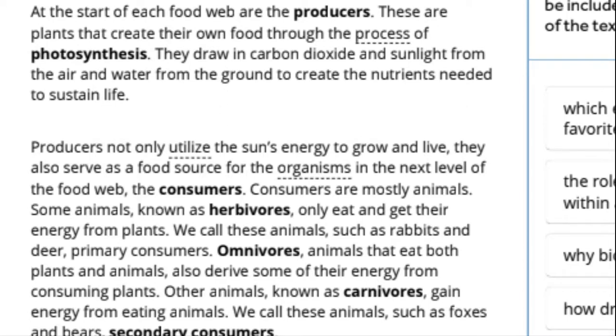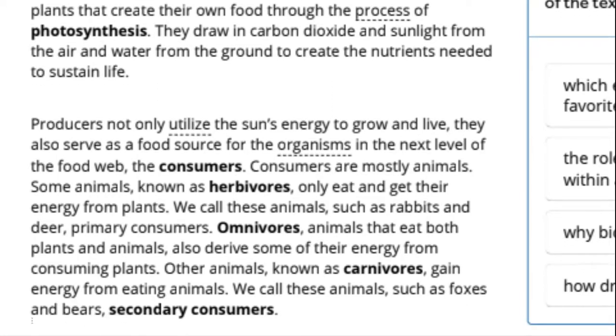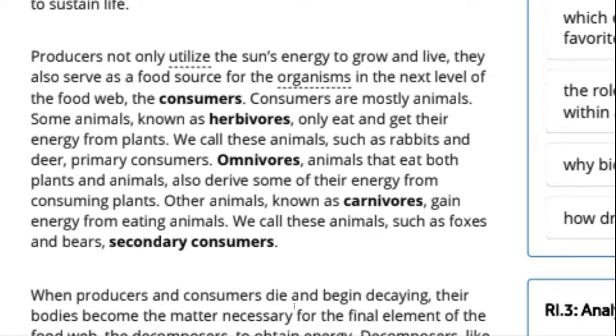Consumers are mostly animals. Some animals, known as herbivores, only eat and get their energy from plants. We call these animals, such as rabbits and deer, primary consumers. Omnivores, animals that eat both plants and animals, also derive some of their energy from consuming plants. Other animals, known as carnivores, gain energy from eating animals. We call these animals, such as foxes and bears, secondary consumers.